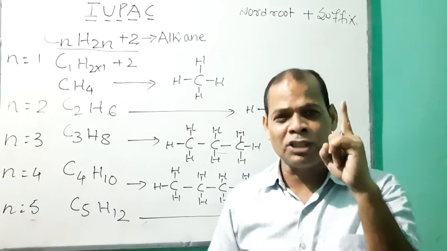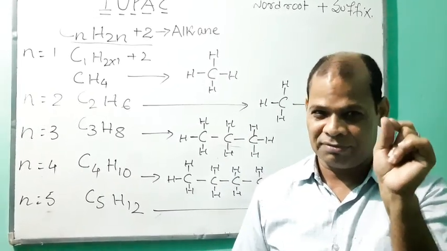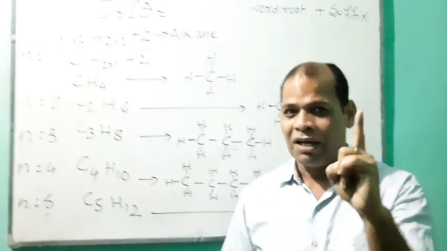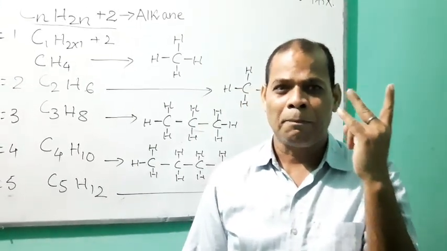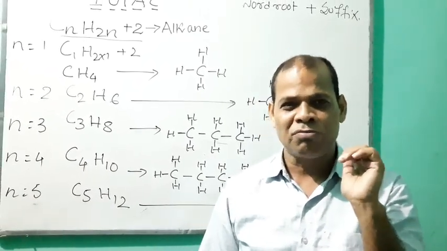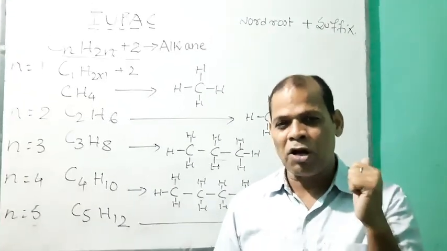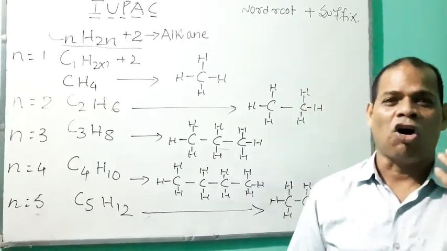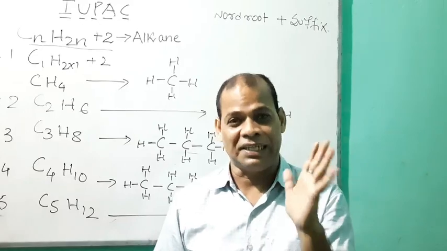If the number of carbon is 1, the word root is meth. Number of carbon is 2, eth. Number of carbon is 3, prop. Number of carbon is 4, but. Number of carbon 5, pent. Number of carbon 6, hex. Number of carbon 7, hept. Number of carbon 8, oct. Number of carbon 9, non. Number of carbon 10, dec.